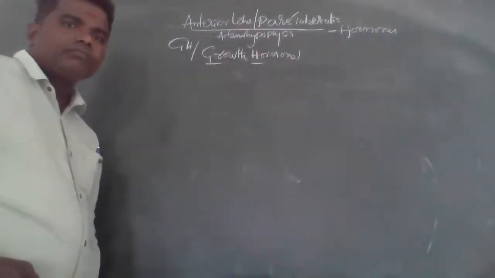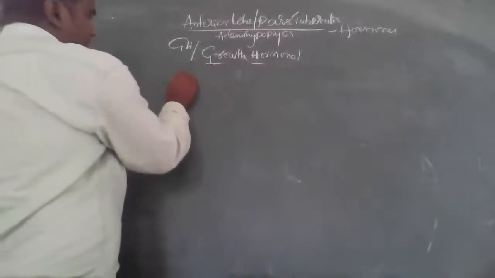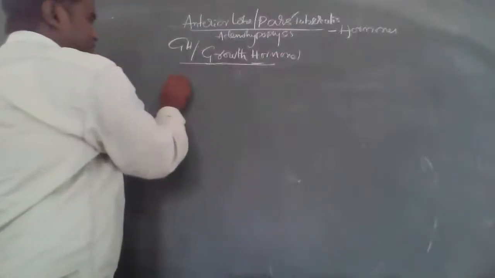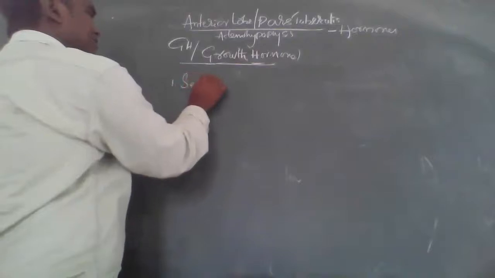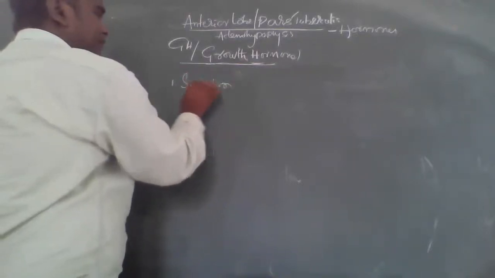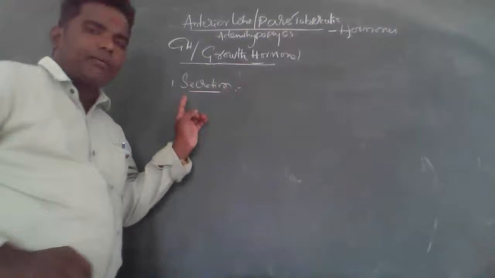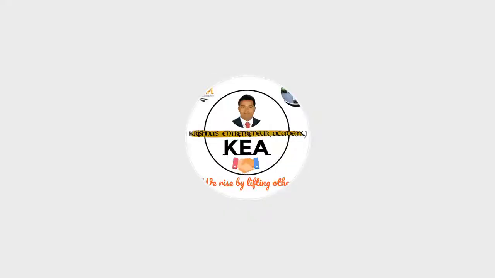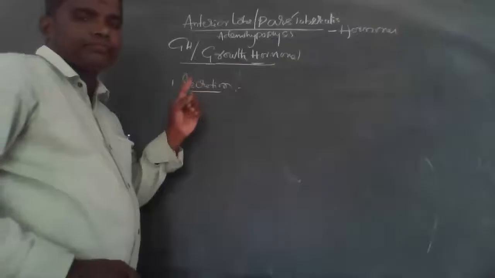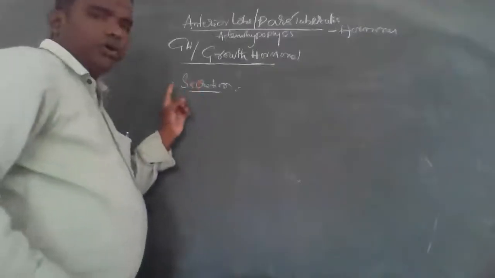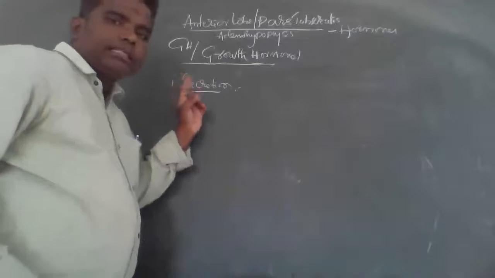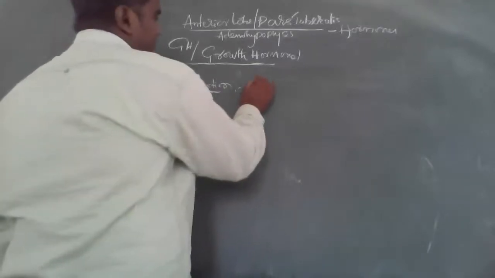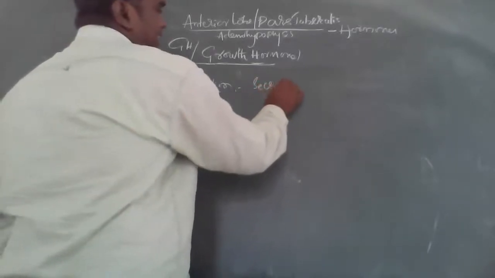In the first step, secretion, this growth hormone is secreted from the anterior lobe of the pituitary gland, or from the adenohypophysis, whichever you say.